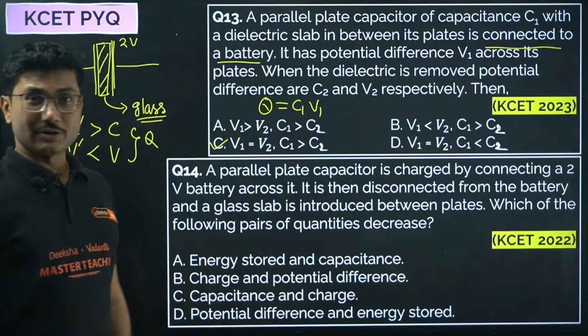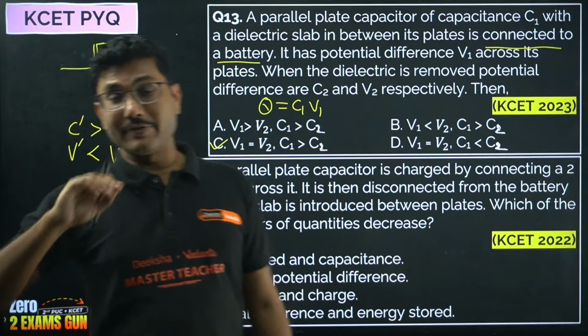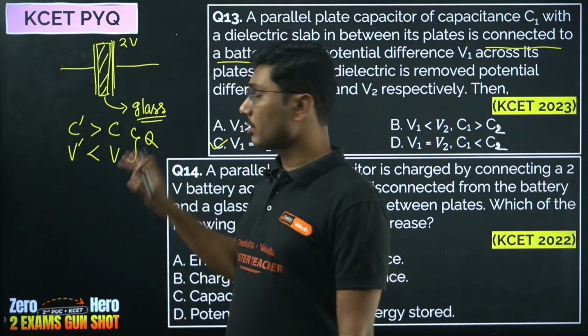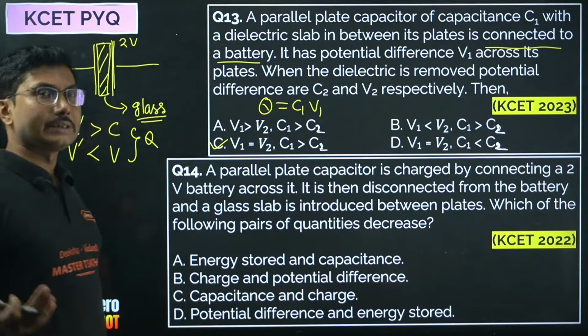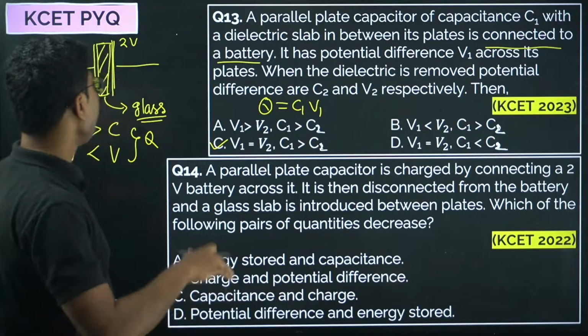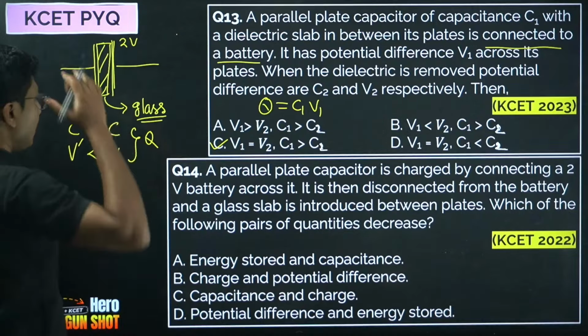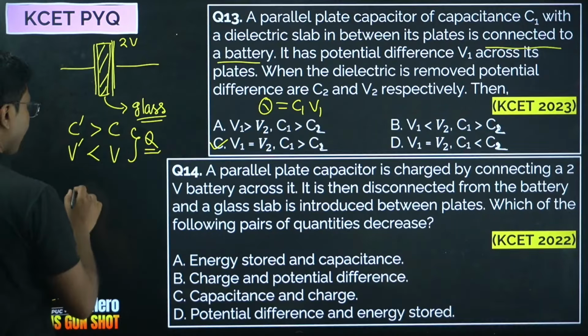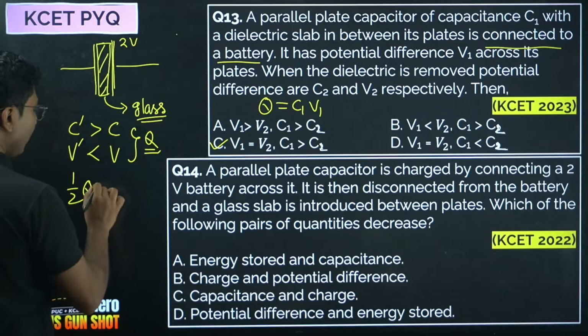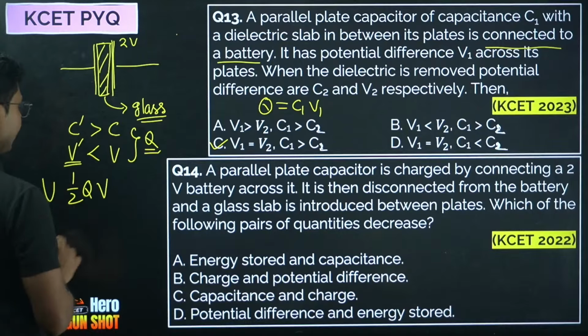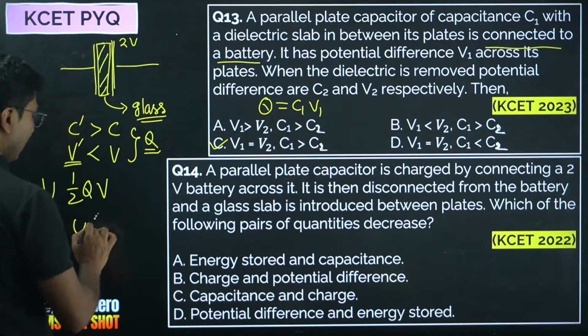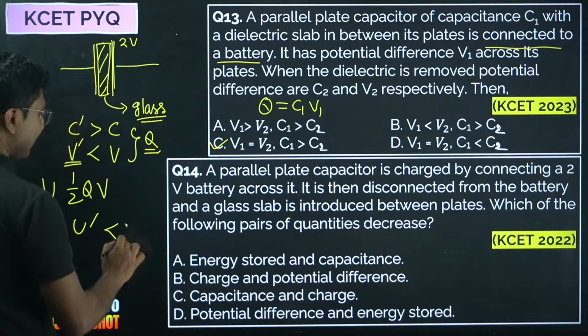Energy is not always conserved, it can be lost, but in an isolated system charge is conserved. Because charge is conserved, half Q into V is the energy stored. As voltage is decreasing, energy should decrease. So the final energy is less than the initial energy.